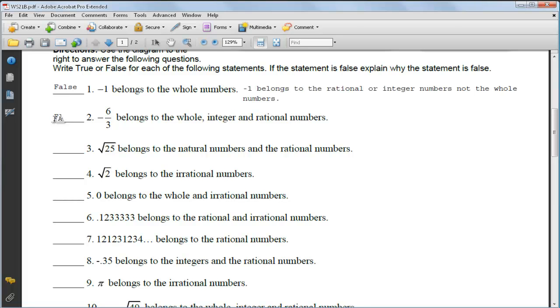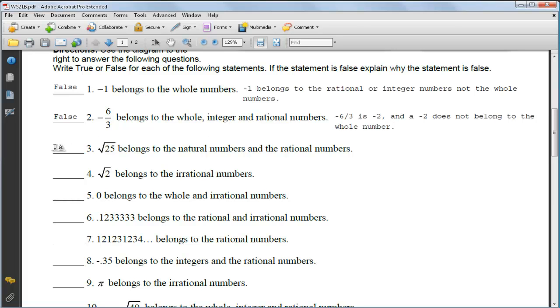Anybody can think of a reason why? Well, let's write down: -6 divided by 3 is -2, and -2 does not belong to the whole numbers. Okay, I think that's fine. So take a minute, go ahead and write that down. If you need to, have the substitute pause the video.